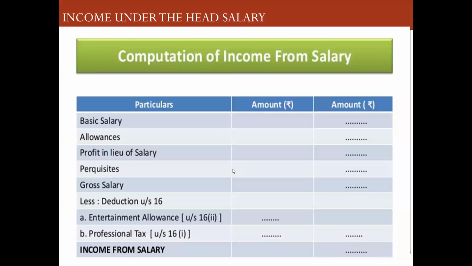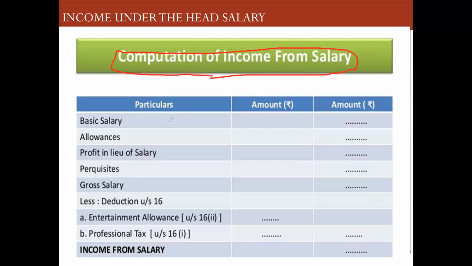Now this is the fundamental. We are now into the area of income tax calculations and rules and regulations. So henceforth you should keep your concentration full, and only then will you be able to understand. Our chapter is income under the head salary, or salary income we call it. This is the format you have to follow for calculating income from salary.